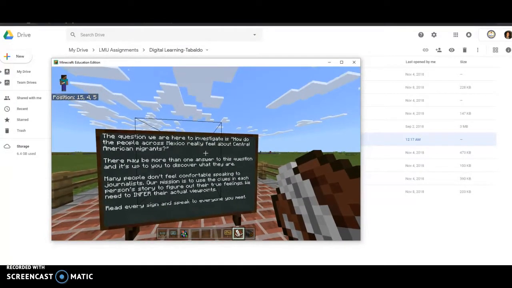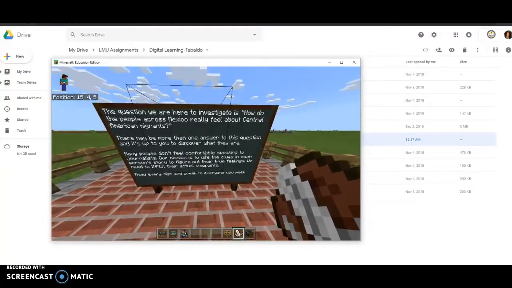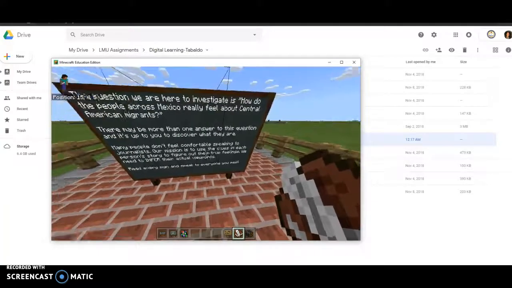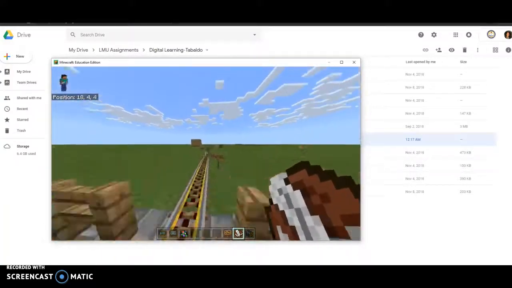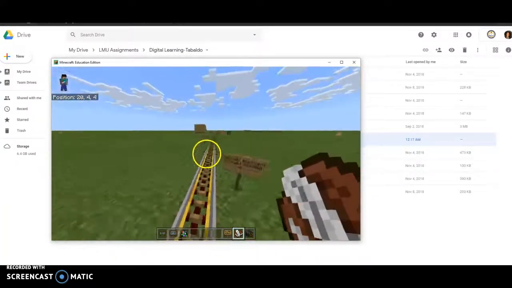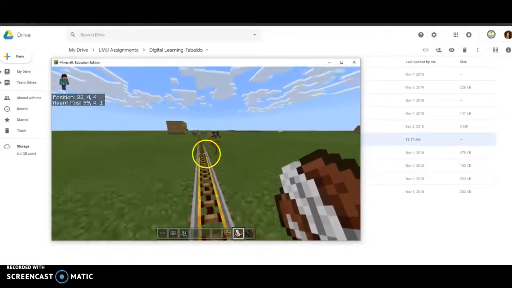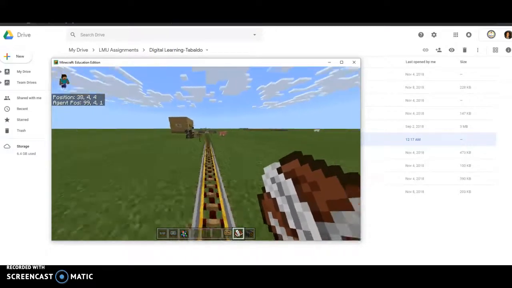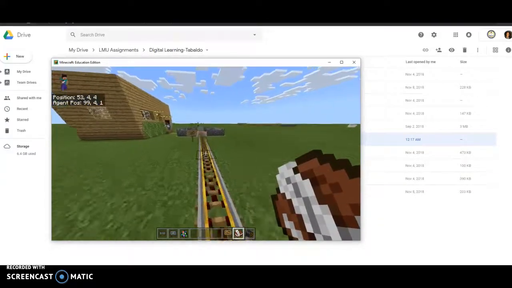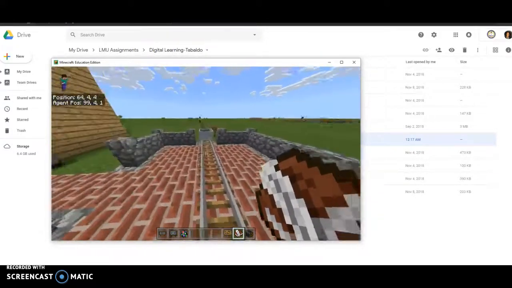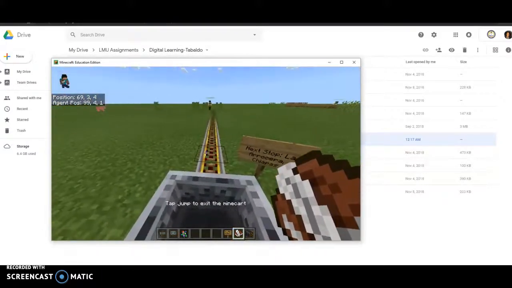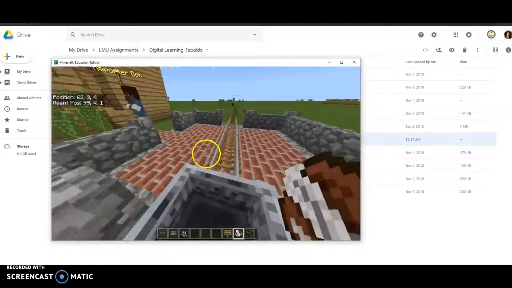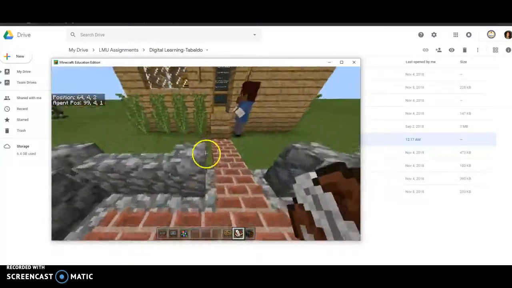And we know that people aren't going to go ahead and tell this answer outright, so they need to be able to make inferences. There is a cart that students will take along the track, and these signs here are just giving them more information on how to navigate that. This is under the assumption that students have done some sort of tutorial lesson in Minecraft already. So you can see here, that's how they will use the cart.